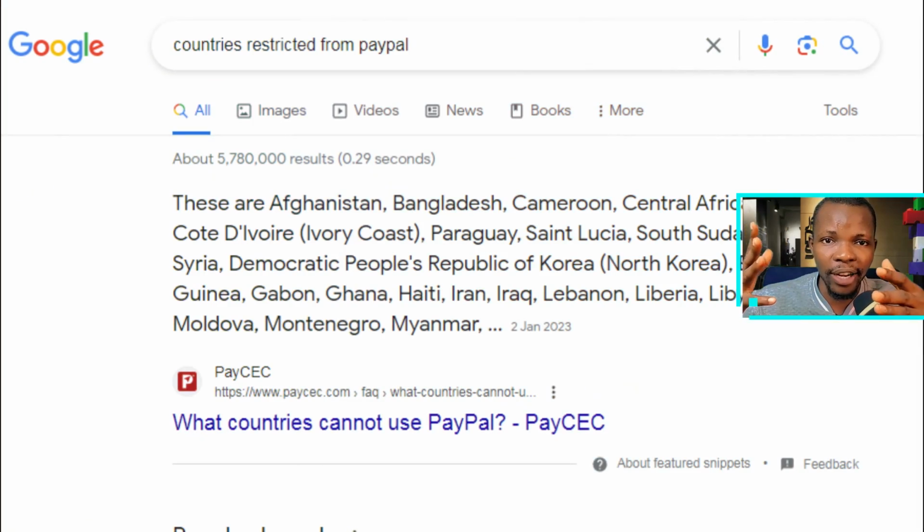Currently, PayPal has restricted so many countries from receiving funds into their PayPal account. Well, the reason for this is unknown. Just like you can see on your screen, there are so many countries that have been restricted and we don't even know exactly why it is.